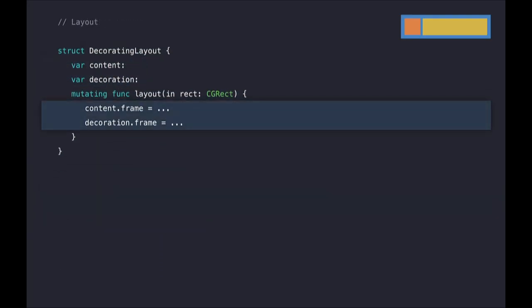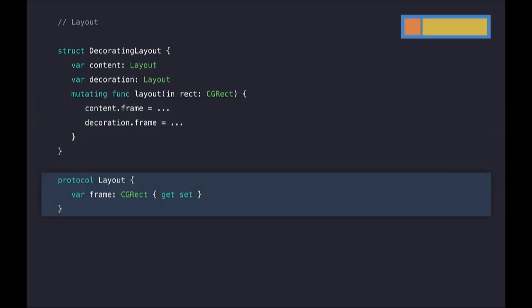Well, since the only thing that our layout ever does with these children is to set their frames, that's the only functionality that we need them to have. And we can represent that requirement with a protocol. So we'll make the protocol, and it'll just have a single frame property for now. This isn't very fleshed out yet, but we'll improve it in a little bit. Then we use this protocol as the type of our children, instead of making them views.